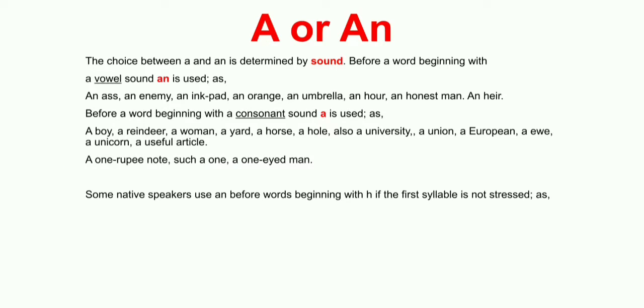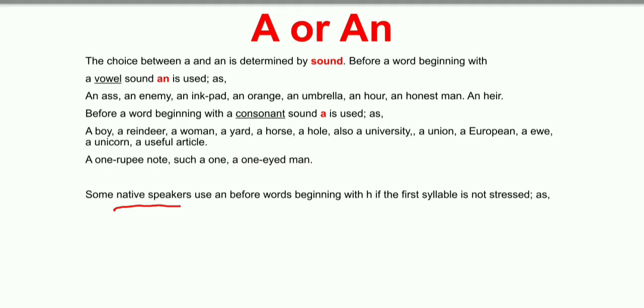Next, some native speakers use an before a word beginning with h if the first syllable is not stressed. Here we are talking about the native speakers of English.